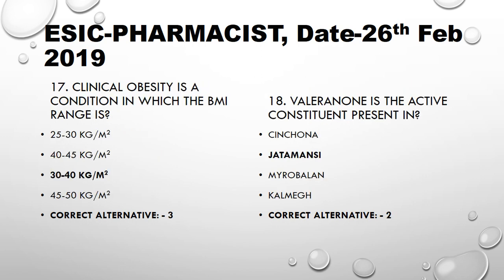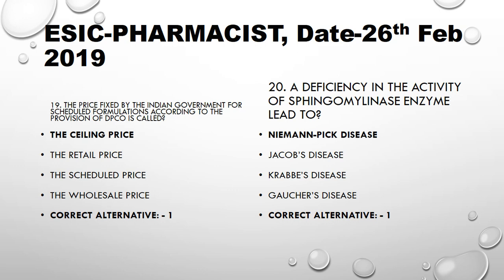Clinical obesity is a condition in which BMI range is 30 to 40 kg per meter square. Here below 18.5 it is underweight, 18.5 to 24.9 this is healthy, 25 to 29.9 this is overweight, and above 30 this is obese. Valeranone is an active constituent present in Jatamansi. The price fixed by the Indian government for the scheduled formulation according to the provision of DPCO is called the selling price. A deficiency in the activity of sphingomyelinase enzyme leads to Niemann-Pick disease.